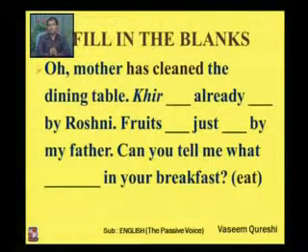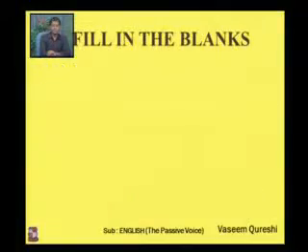Now kheer, blank already blank by Roshni: has already been eaten. You are right. Fruits, blank, just blank by my father. Fruits has just been eaten? No, the answer is wrong. Fruits have been just eaten? Again the answer is wrong. Fruits have just been eaten by my father. Yes, you are right. Can you tell me what has been eaten in your breakfast? Check your answers.